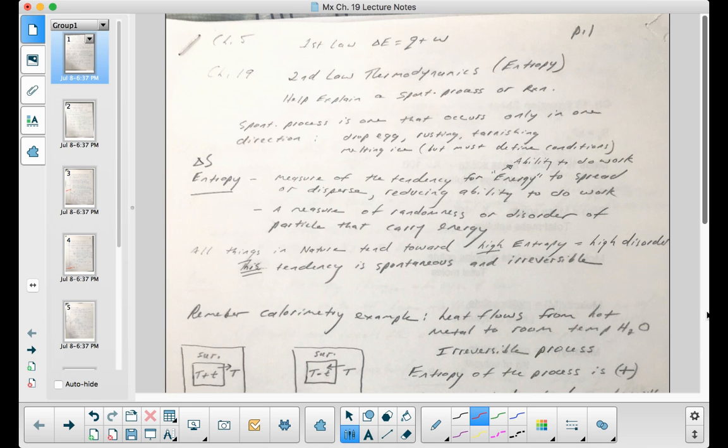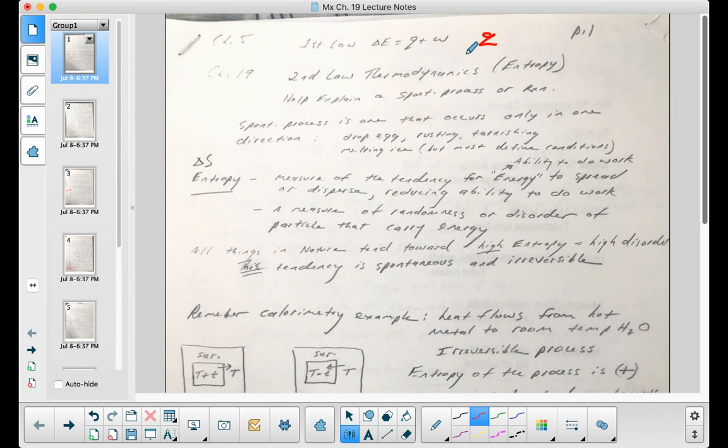Hi, here we are to start lecture part one on chapter 19. So, in chapter 5, we talked about what's called the first law of thermodynamics, where we talked all about heat flow and we defined the heat flow in terms of Q. That's with our calorimetry experiments.